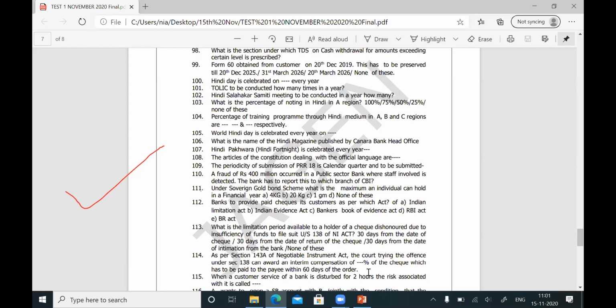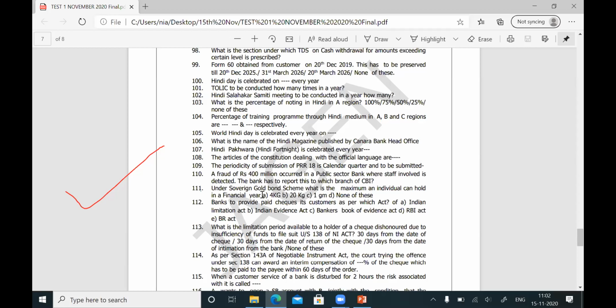So you see the slide. Immediately the answer that will come to you is 4 grams. Isn't it 4 kg, 4 kilogram? That answer is wrong. The answer for question number 111 is none of these. What I asked is how much an individual can hold. The 4 kilogram is what an individual can subscribe in a financial year. There is a difference between subscription and holding. Last year you subscribed 4 kilogram.